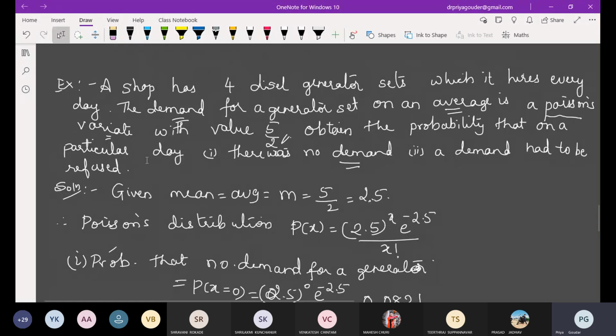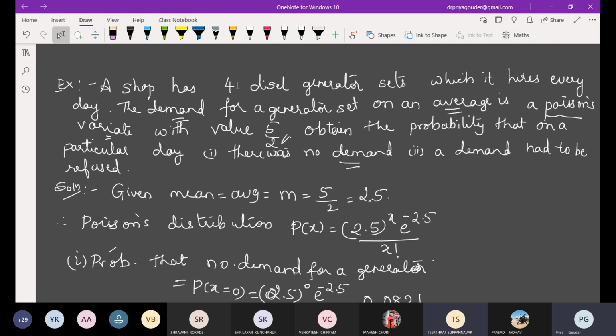See, a shop has 4 diesel generator sets which it hires every day. So, he has to refuse the demand. Means, what should happen then? What should be the demand on that day? More than 4. Very good. So, if the demand is more than 4, they have to reject it, since they have only 4 diesel generator sets. No other condition. Am I right? Think about it practically. Are you getting what I want to say?